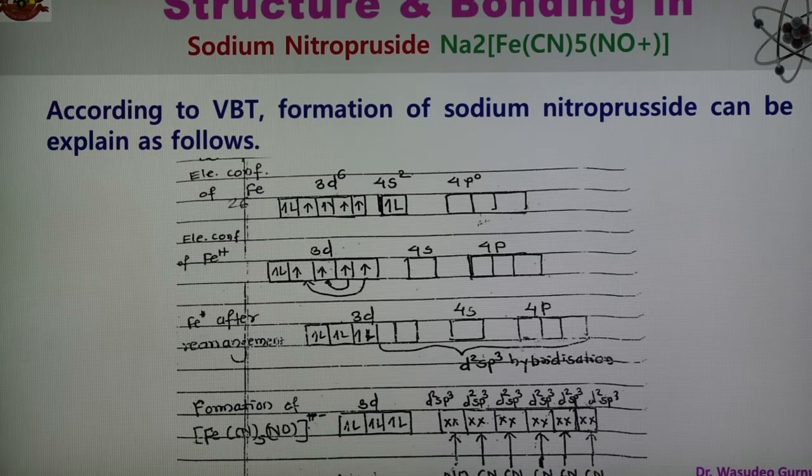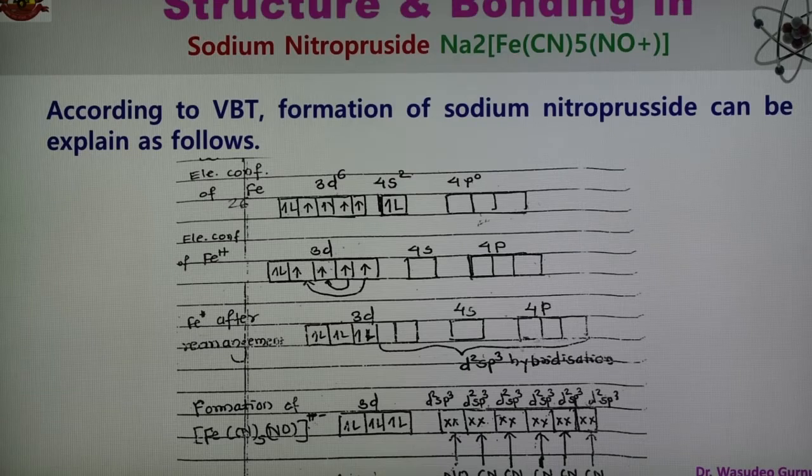So this is the important compound, and another name is sodium pentacyanonitrosyl ferrate. It is called ferrate because the metal is a part of the negative complex ion.